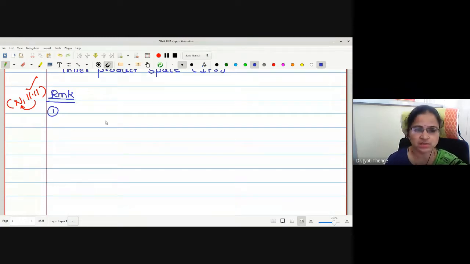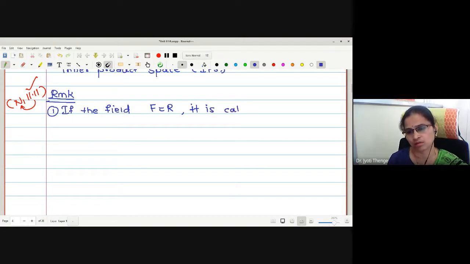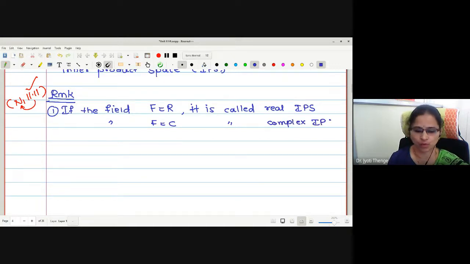If the field F is equal to R, it is called a real inner product space, and if the field F is equal to C, then it is called a complex inner product space.